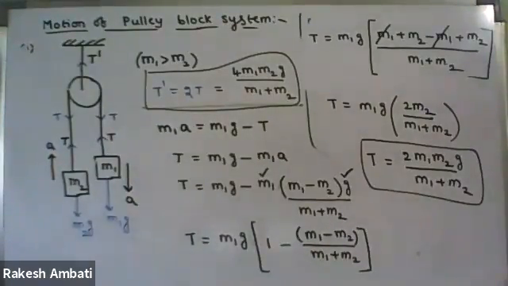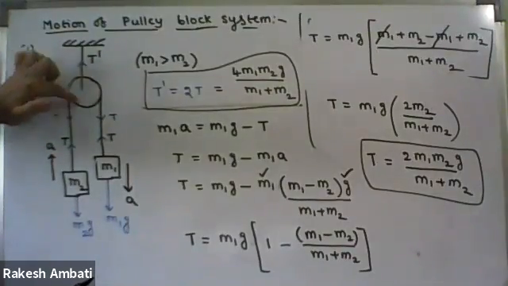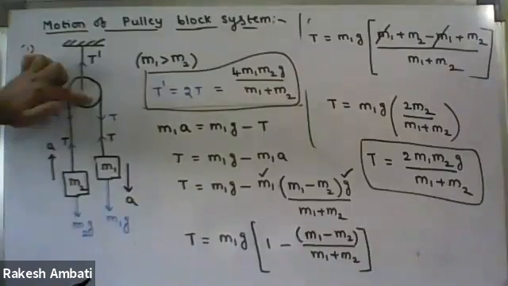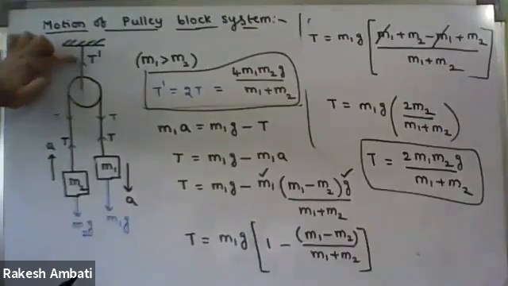Sir, can you please explain how you wrote T dash is equal to 2T? So what type of pulley is it? Ideal, correct? Yes, sir. What is the property of an ideal pulley? Massless. Yes, sir. So ideal pulley means massless pulley. If mass is 0, the resultant force acting on the pulley is 0. So resultant force 0 means the forces are balanced. That means upward forces are balanced by downward forces.